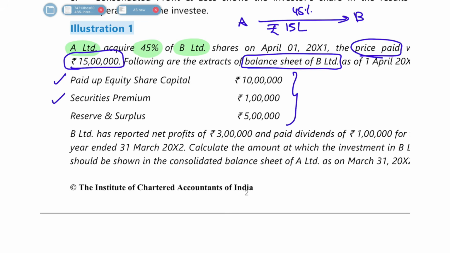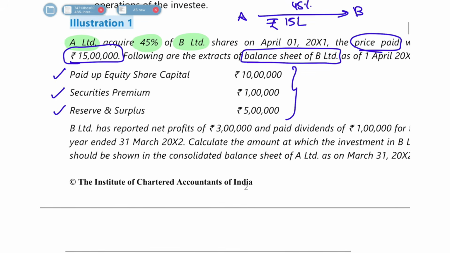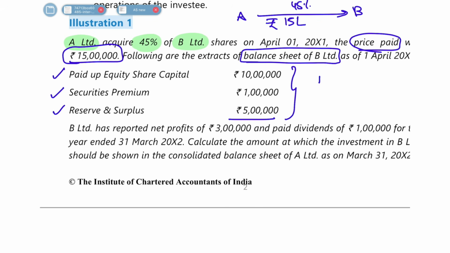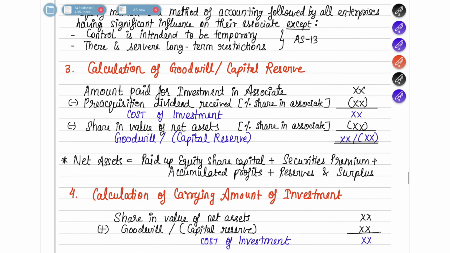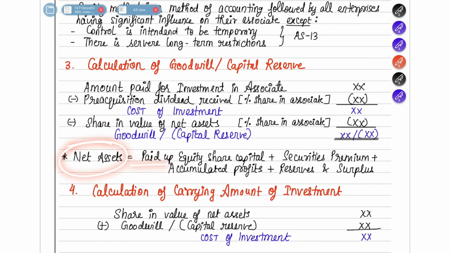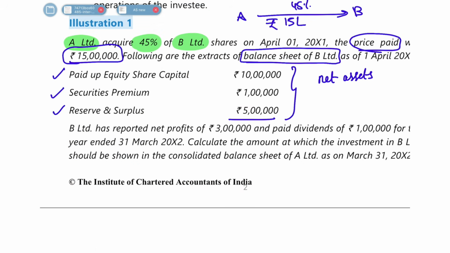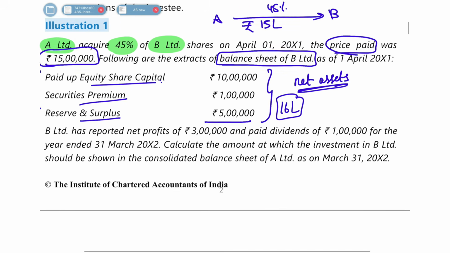What is there? Paid up equity share capital, securities premium, reserves and surplus. By adding all of this, what can you find? You can find the net assets. This is the point I told in the concept notes also, right? So if you see here, how will you find the net assets? It is paid up equity share capital plus securities premium plus accumulated profits plus reserves and surplus. So you have to add the equity share capital, securities premium, reserves and surplus. So this is 16 lakh rupees. This is the net assets of B.